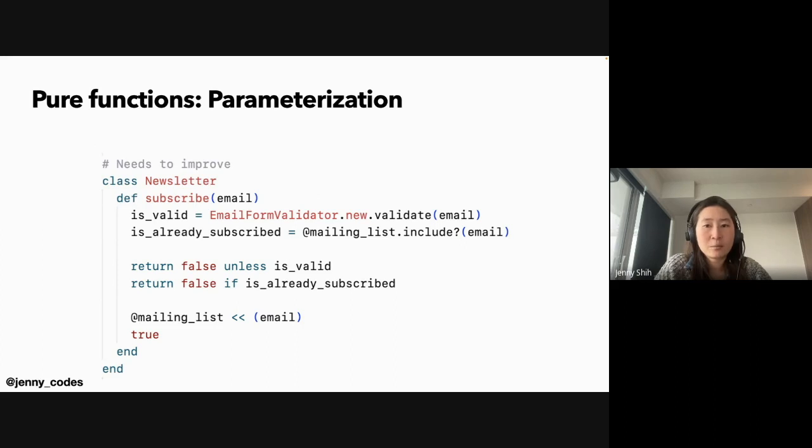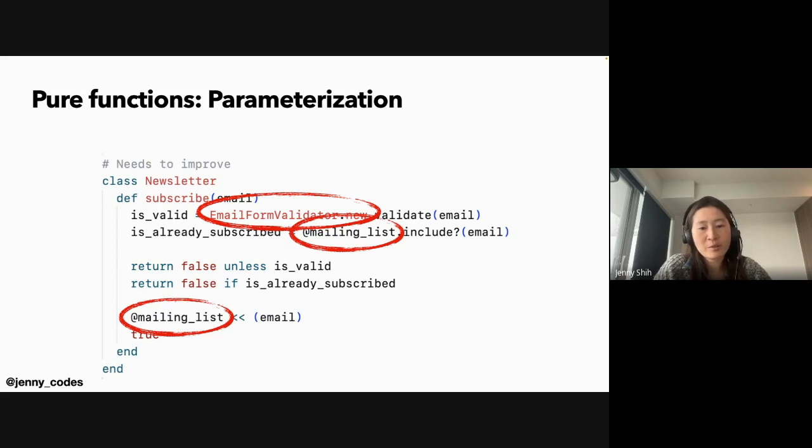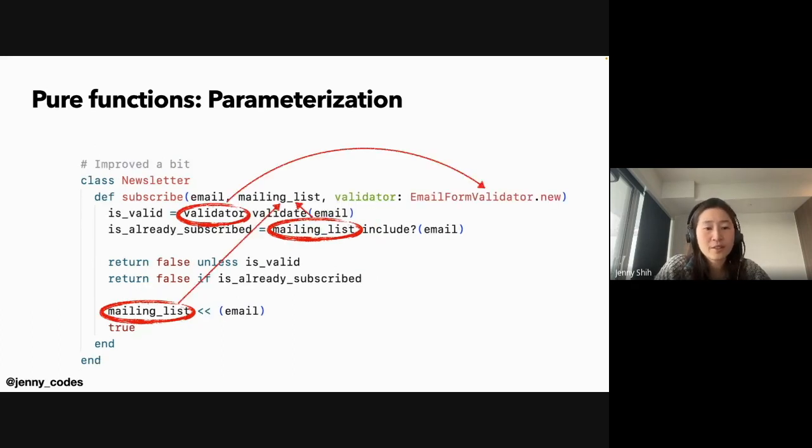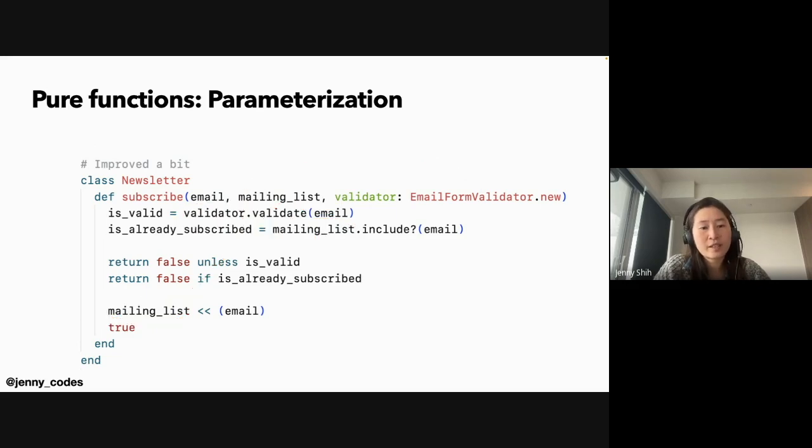There are some traits that make it not pure. First, we are calling an outside module to do a validation for us. We're also relying on the instance variable mailing list, which is a state that we have no control of. To fix it, we can move the two things to the parameter list. Now we don't rely on implicit knowledge of the outside world for this function.